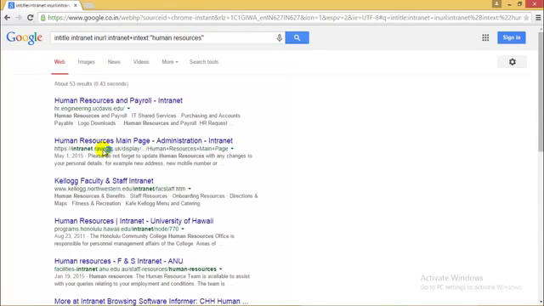I'll hit enter. And so these are the intranets for those companies, and normally we should not be able to access this, but maybe they have not used their firewall in a proper way, and that is the reason I can access their specific information.